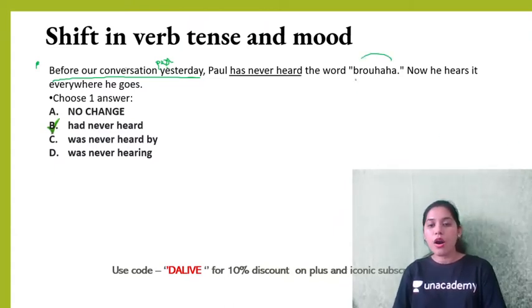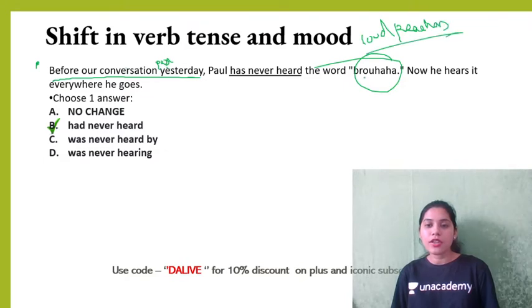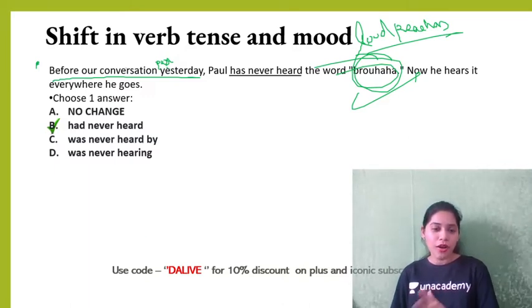What is brouhaha? So brouhaha, for example, if you crack CAT with 100 percentile, you get IIM Ahmedabad, right? You crack your dream, and then after your interview or after you get a call, you inform your family, and how would they react? There will be a very overexcited, loud reaction, a very happy, loud reaction, and that will be brouhaha. I think now you will not forget this word, and you would try your best to use it in real life, rather than just in sentences, है ना? So you will be victorious, and some people will do brouhaha for you.